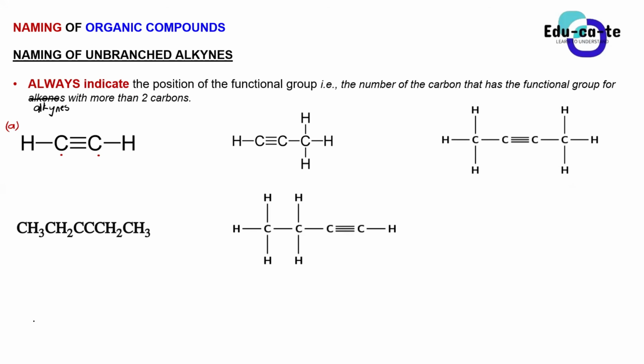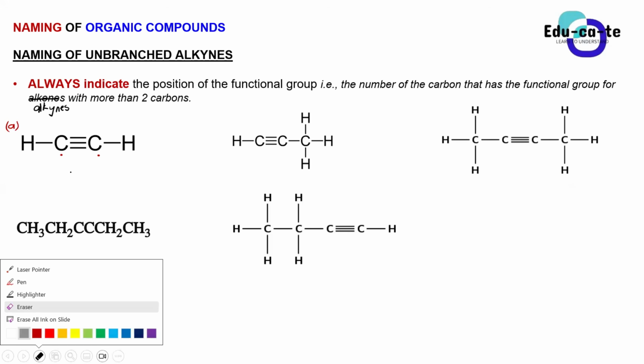It's an alkyne. The name of the homologous series. Yes, compound A. This one, the first one, guys. This linear compound here. This is ethine.